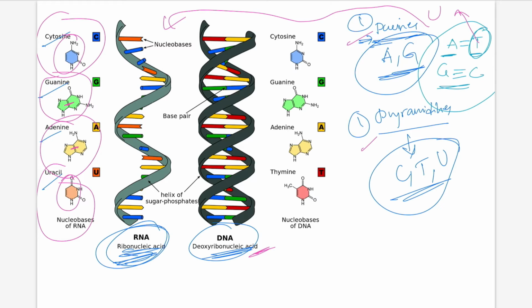It has bases like adenine, guanine, cytosine and thymine. Adenine always bonds with thymine, and guanine always bonds with cytosine.